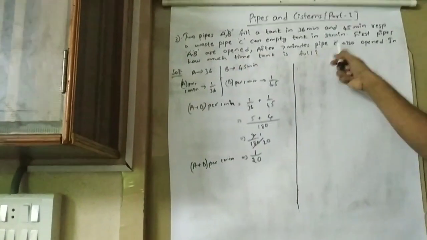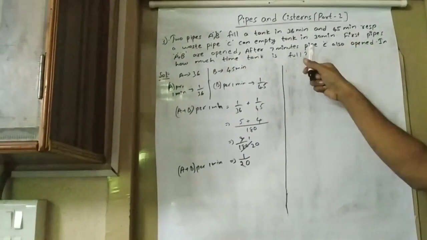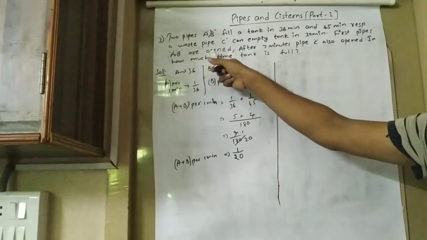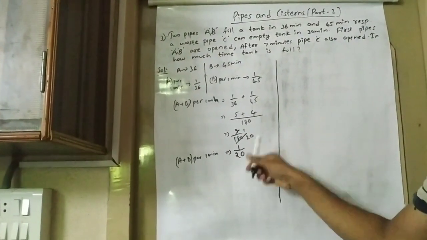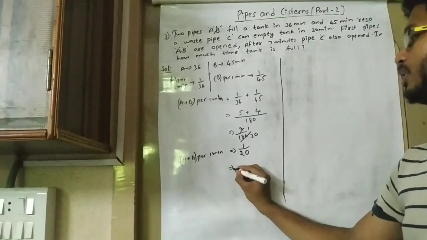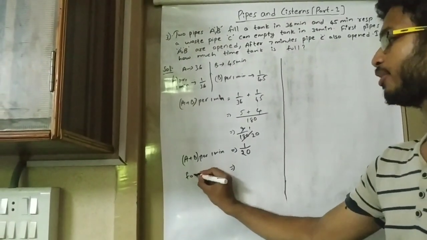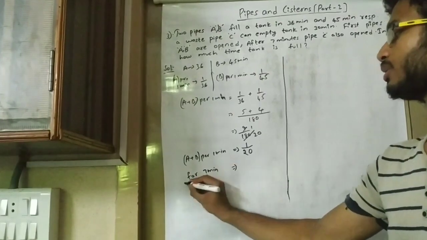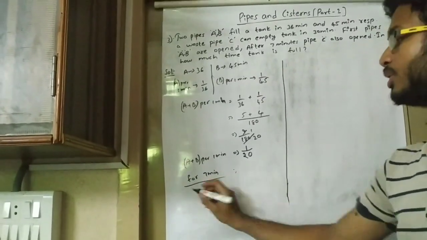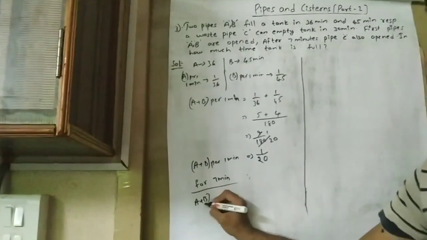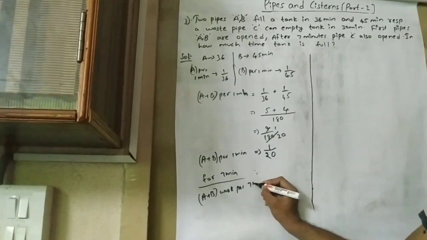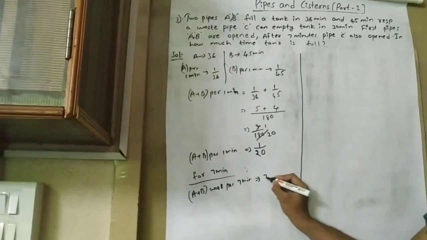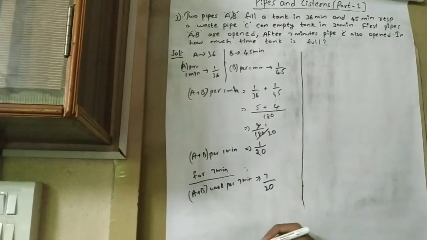So after 7 minutes pipe C also opened. So for the first 7 minutes only A and B are opened. So for 1 minute it can fill 1 by 20th part. So for 7 minutes, A plus B work per 7 minutes is equal to 7 into 1 by 20, that is 7 by 20.